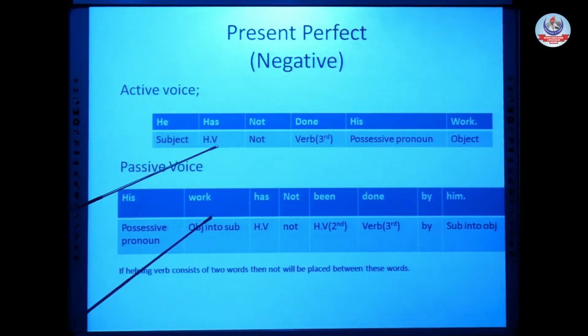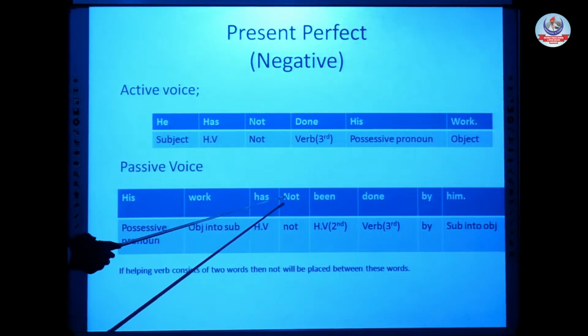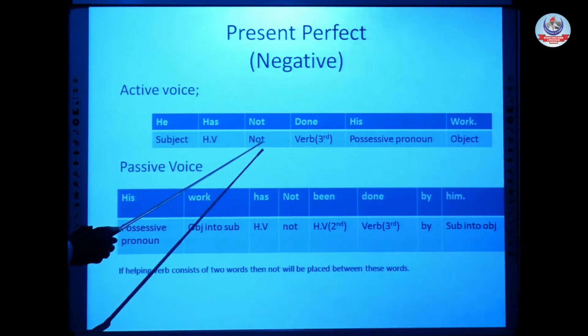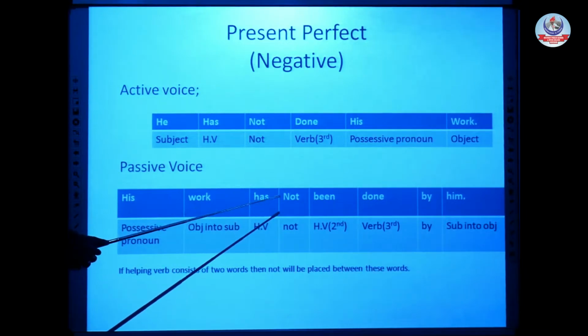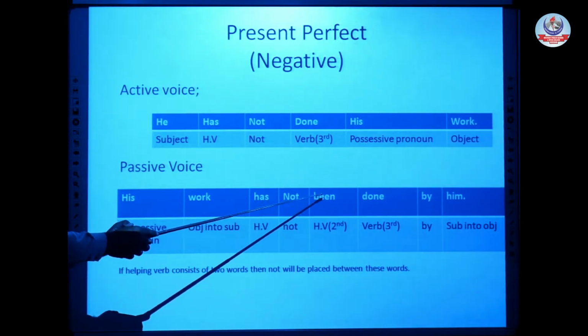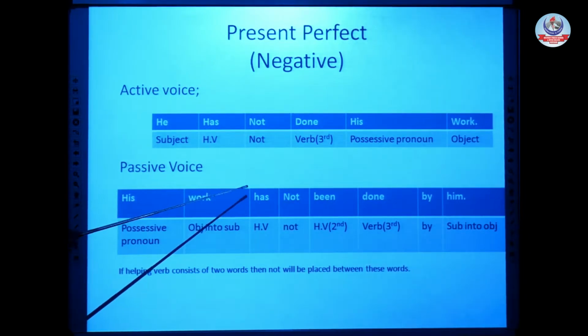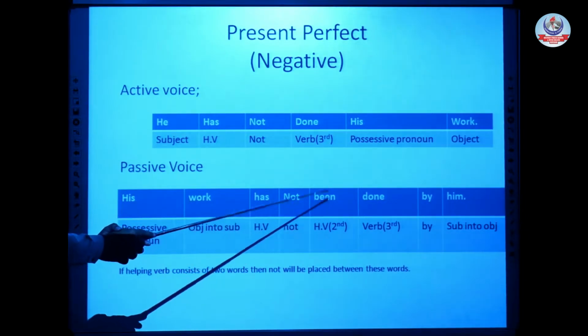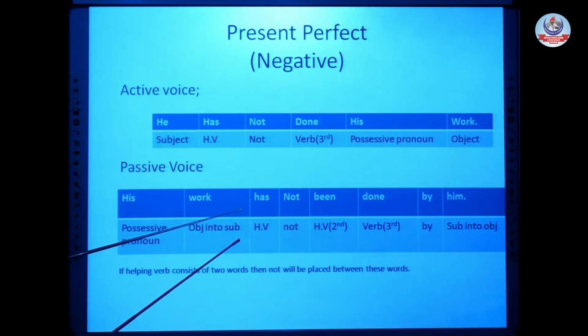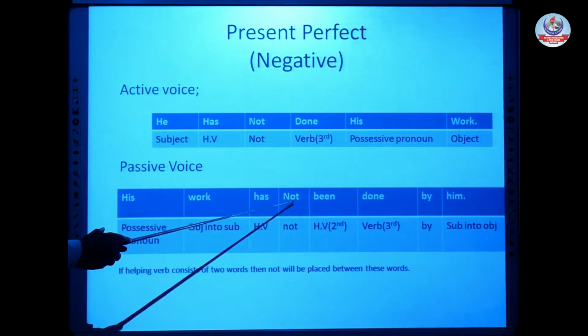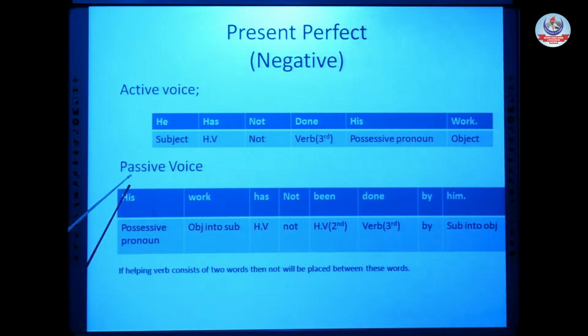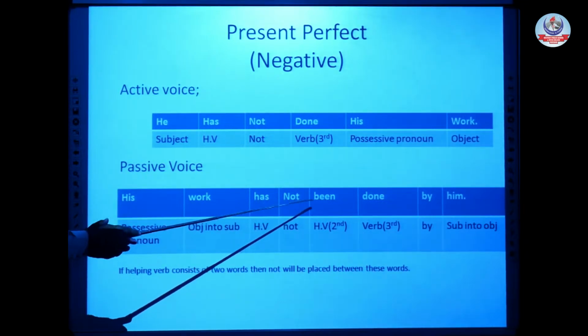So in that situation, what we do, we place the not between these two words. Not after, not before, but between these two words. Has, not, and then been. His verb has not been. Okay? When there is a helping verb which consists of two words, not will be in between these two words. His verb has not been.